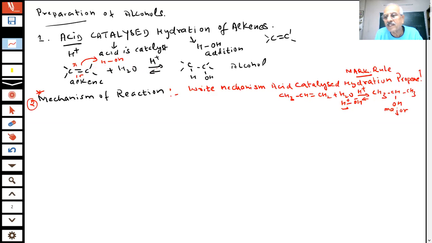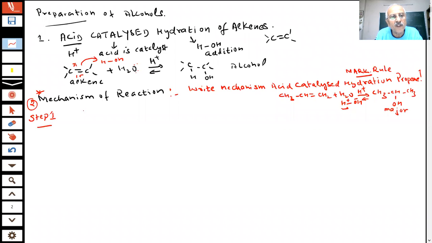What is the role of acid then? Because the first step is the protonation of alkene. But water has lone pairs of electrons, as you have seen. This is not going to work unless we do the protonation of H2O. Acid is required. So I'm saying step 1.